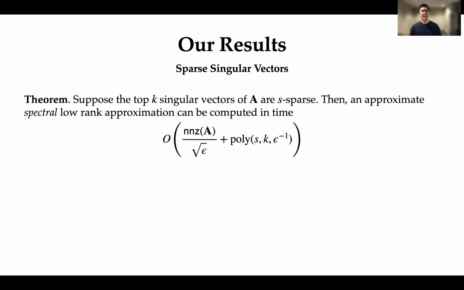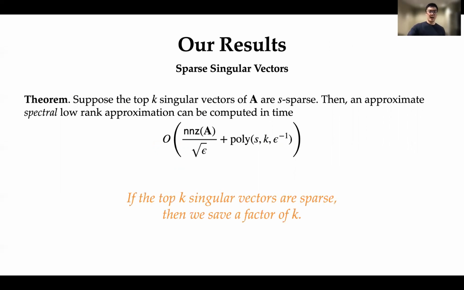Now, our main theorem in this setting is that if I am guaranteed that A has top k singular vectors that are all s-sparse, then we can compute an approximate spectral low rank approximation in time NNZ(A) over square root epsilon plus lower order polynomial terms that depend only on s, k, and 1 over epsilon. If I look at the dominant term here, which is NNZ(A) over square root epsilon, this means that if the top k singular vectors are sparse, then we can save a factor of k over the best known spectral low rank approximation algorithm.